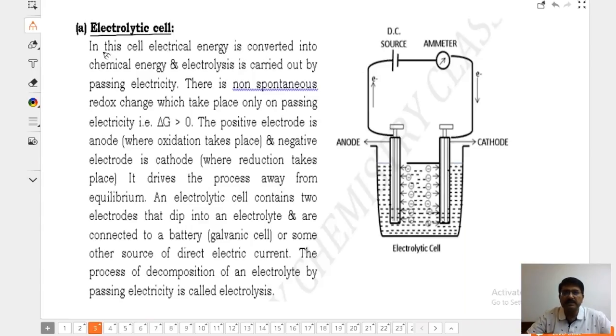So, yes, Bhakti, we had just started with electrochemistry. Rather, we have not started with electrochemistry. We are just touching its background.